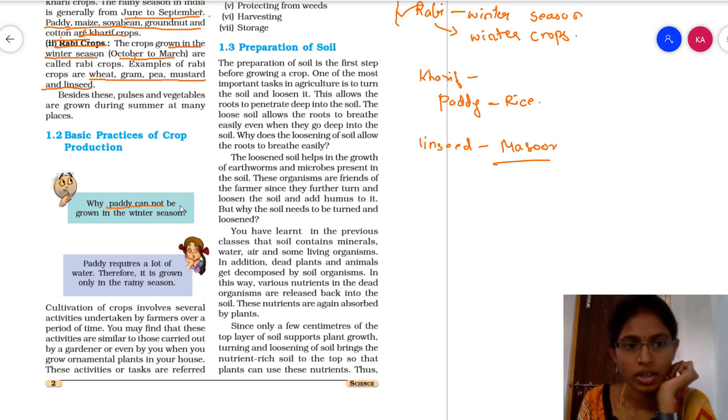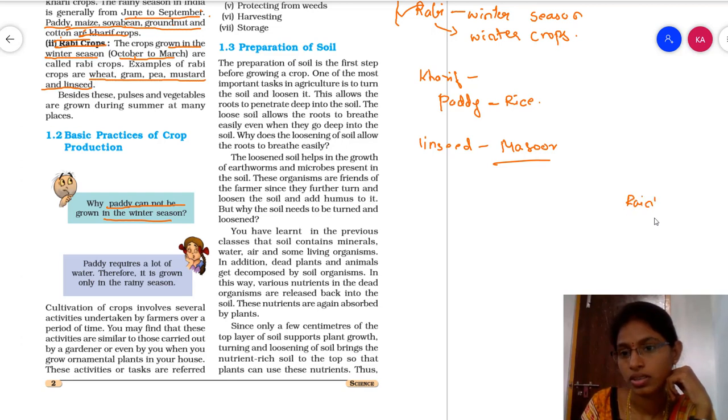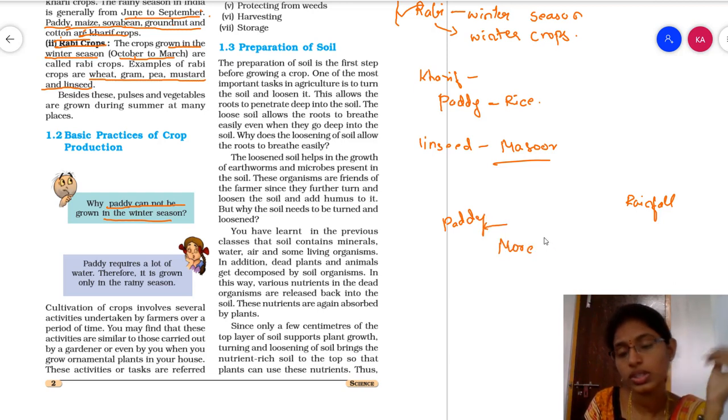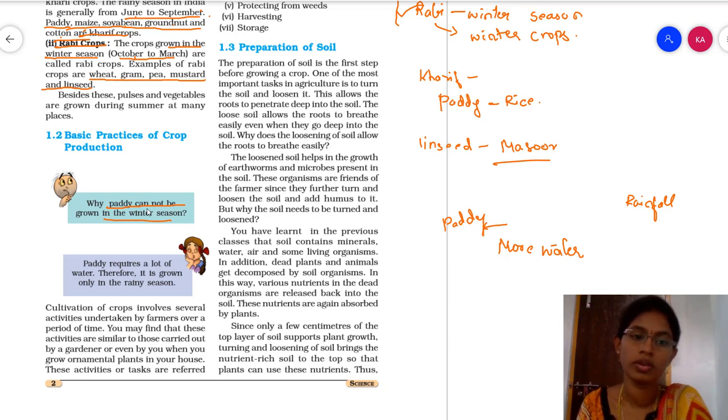Why can paddy not be grown in the winter season? You all know that in the winter season there will be no rainfall, and paddy requires more water. Actually it grows in water only, we can say. So in the winter season we cannot grow paddy.